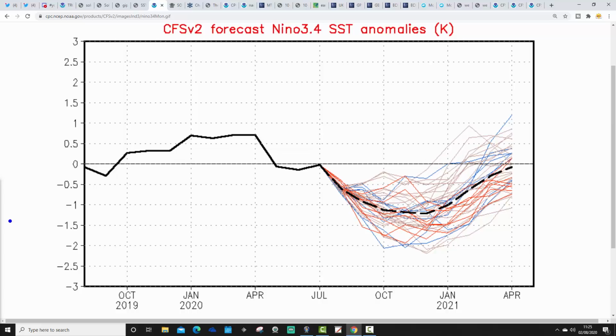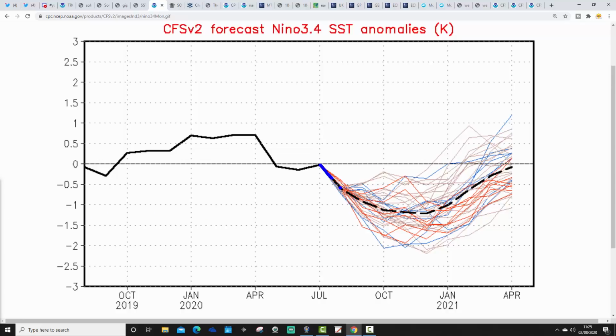Right since January, it's been forecasting this weak La Nina. It has never wavered on it either. It's not like it sort of went the other way for a while and then went back to weak La Nina. It has consistently been going for this weak La Nina since January. It's still doing it now. We're more or less in weak La Nina now anyway.